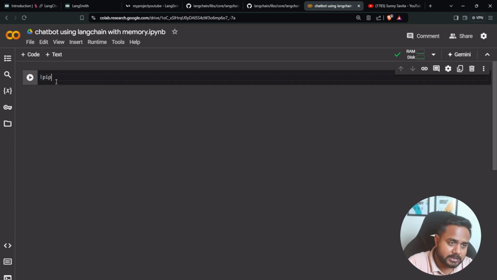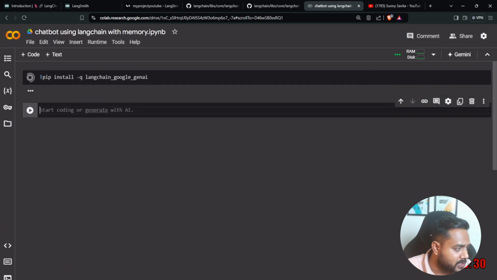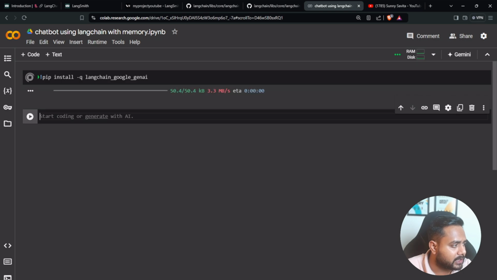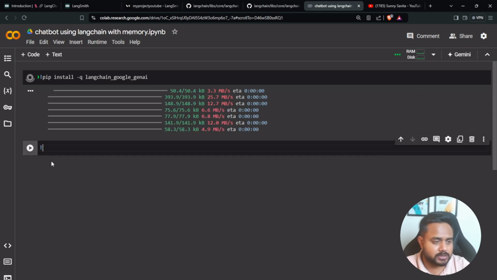Here, let me install LangChain Google Generative AI. So pip install -q, and here the package name is going to be langchain_google_genai. So my package is going to be installed. Now, apart from this one, I can install some other packages as well. So here, let me install LangChain.